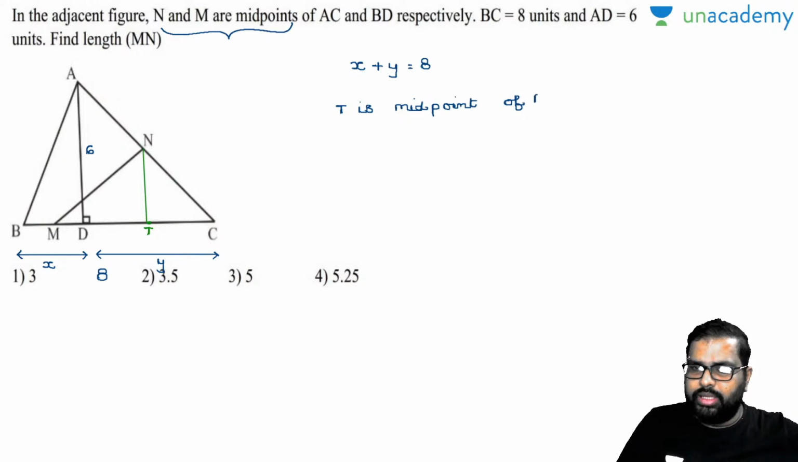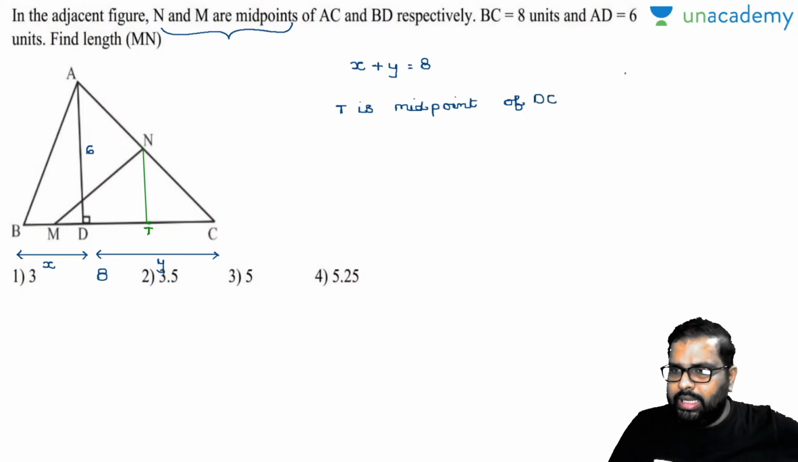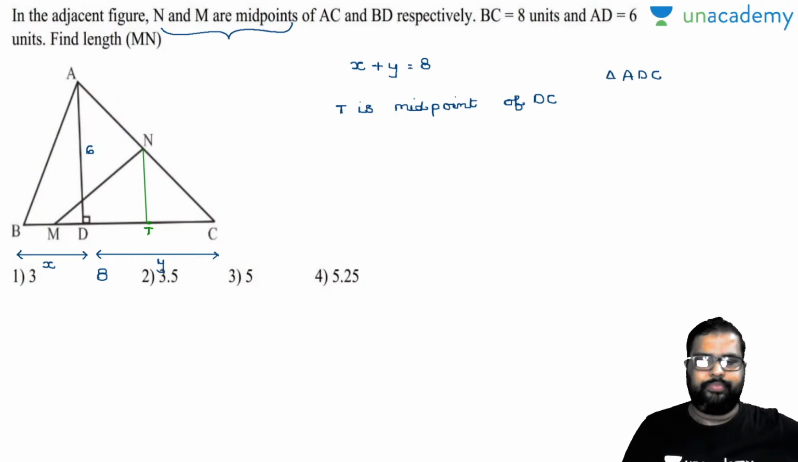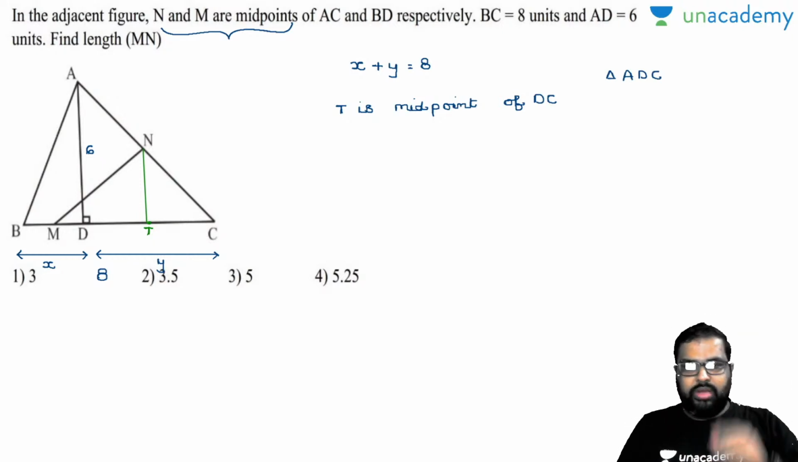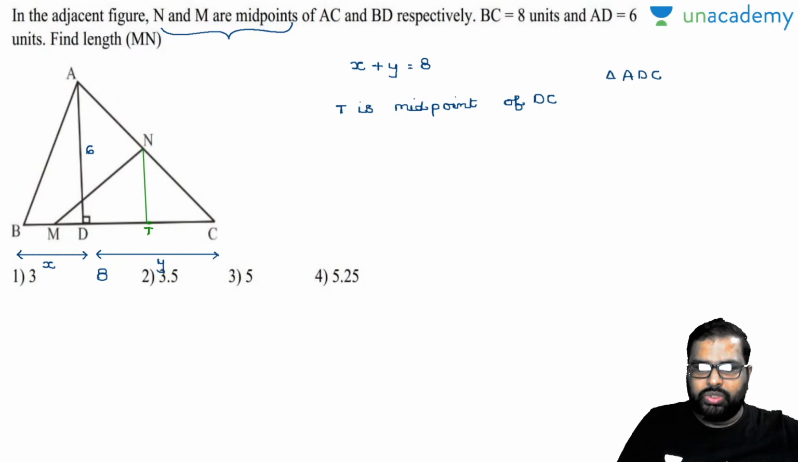Now closely observe, only triangle ADC. In this triangle, NT is nothing but the line segment joined between the midpoints of AC and DC. Am I right or wrong? So surely, this is parallel to AD. Now if this is 6, by the midpoint theorem, this will be 3. NT value will be 3. Am I right or wrong? Yes or no? NT will be 3 by the midpoint theorem.